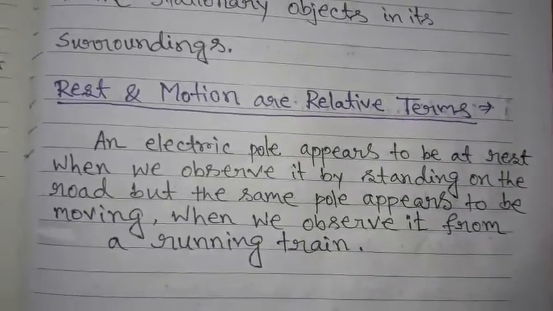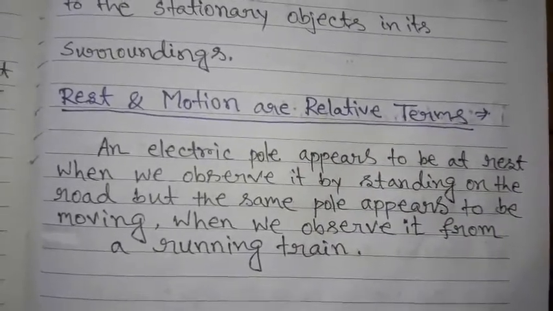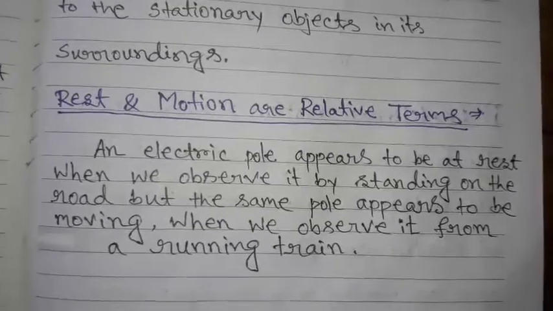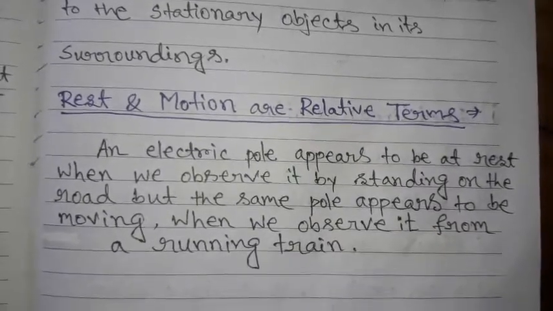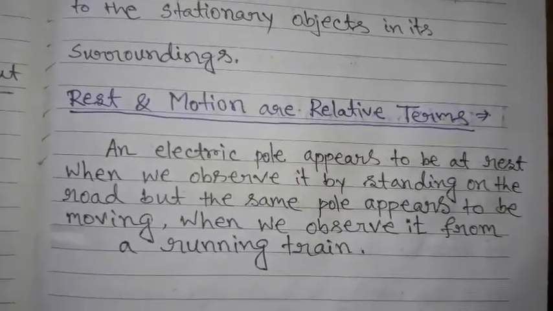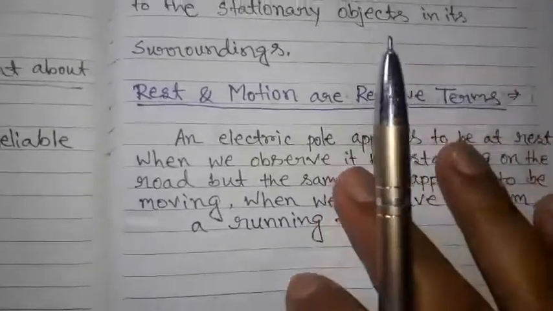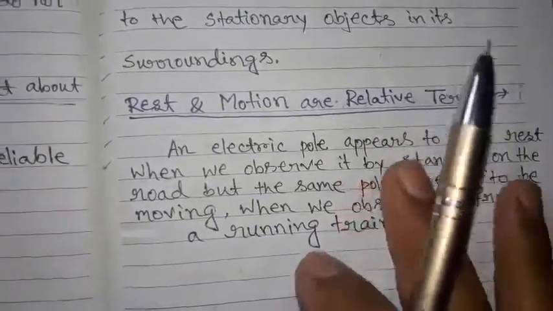When we are moving in a vehicle, it seems that the trees and the electric poles on the road appear to be moving backward, but the person sitting beside us looks to be stationary. So this is a relative term between rest and motion.